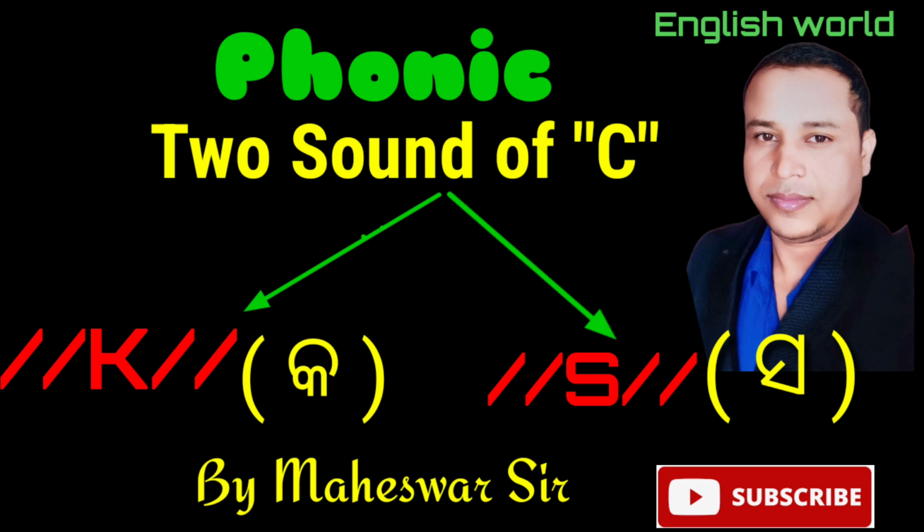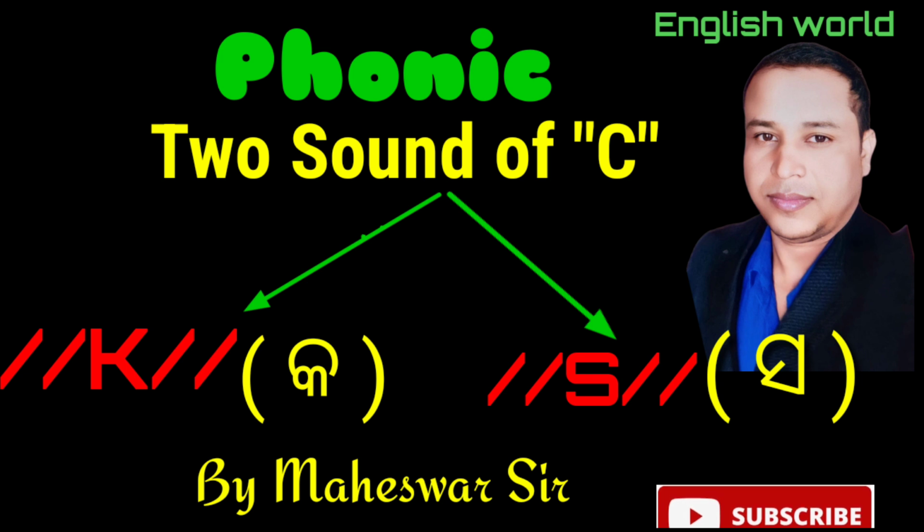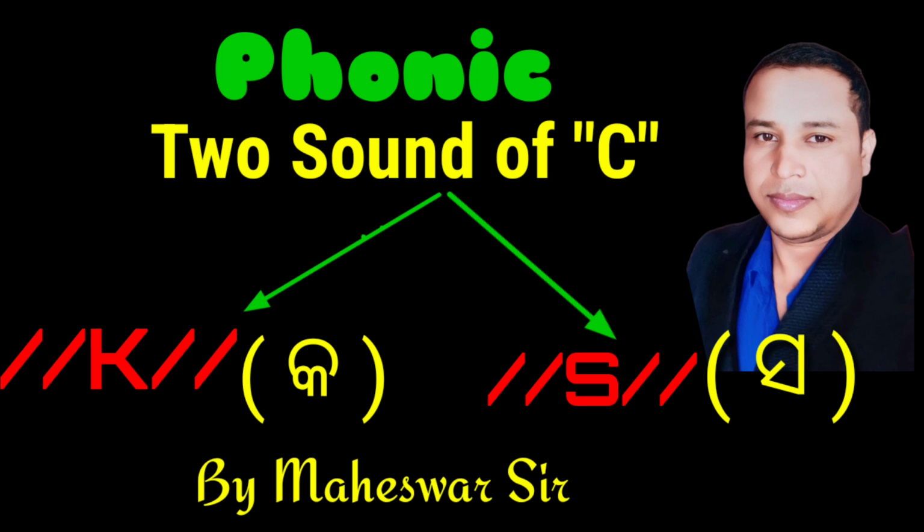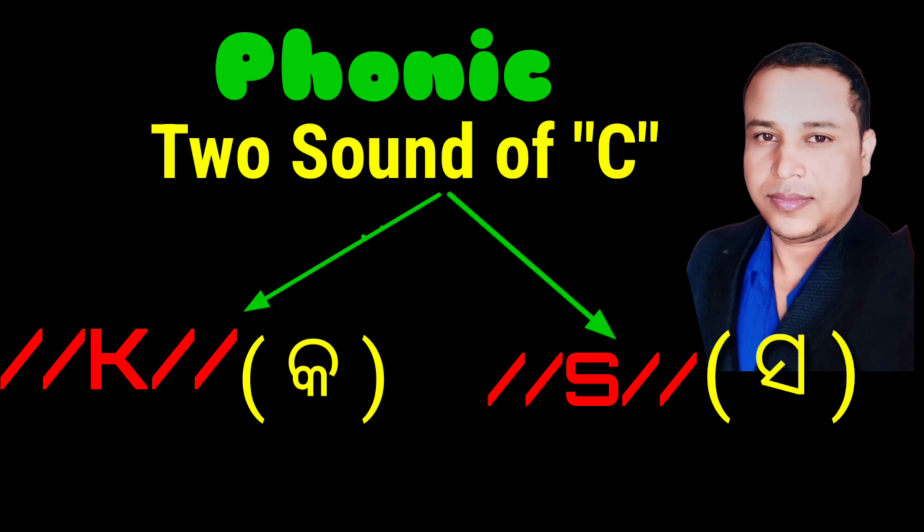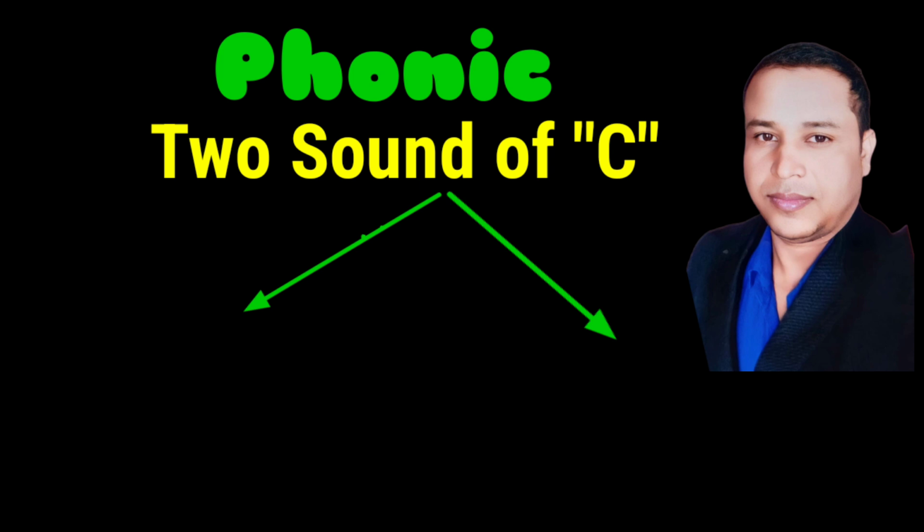In this video, we are going to learn an interesting phonic sound of C. Sometimes we confuse what the pronunciation of a C actually is when we use it in a word. Actually, the letter C has two sounds, saw sound and caw sound. Here is the question: when should we pronounce C as a saw sound and C as a caw sound?